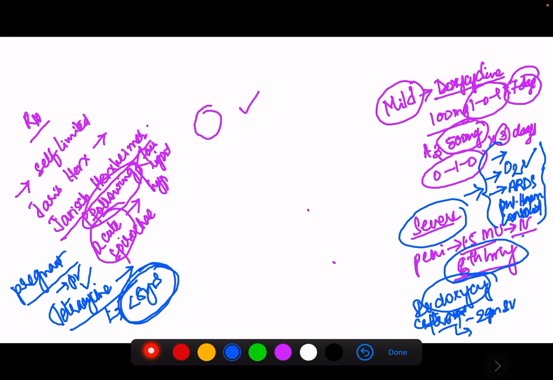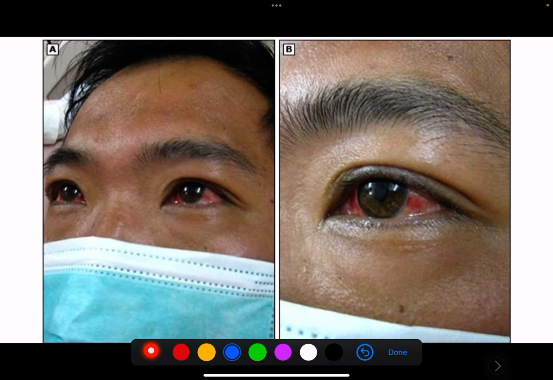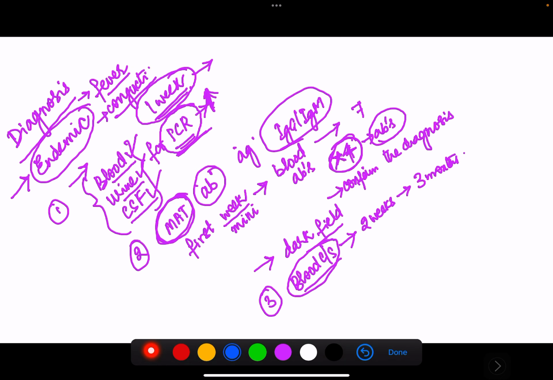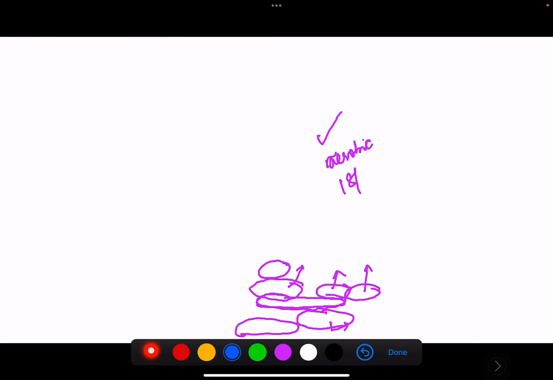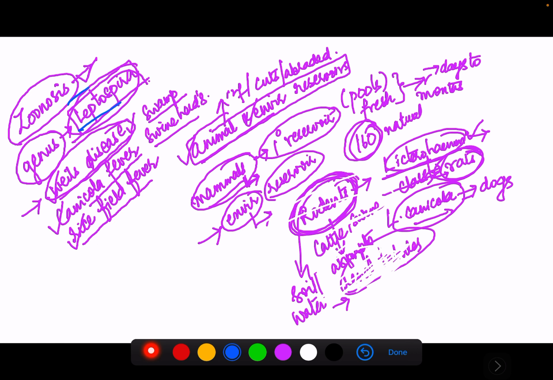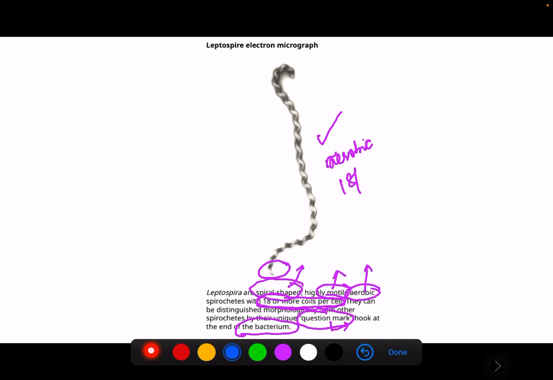So we will just revise the important points. It's a zoonosis caused by leptospira. This is also called Weil's disease, or canicola fever, or rice-field fever. Animals are the primary reservoirs. Environment is also a reservoir. Rodents are the primary reservoir. Icterohaemorrhagiae in rats, and canicola in dogs. It is a spiral shaped, aerobic organism with 18 or more coils per cell.